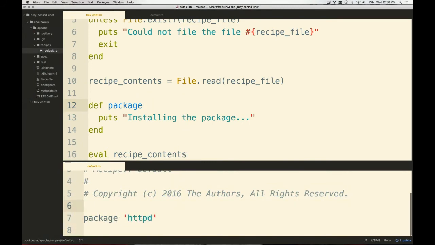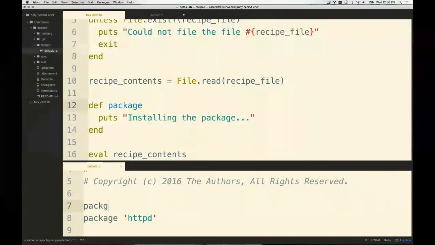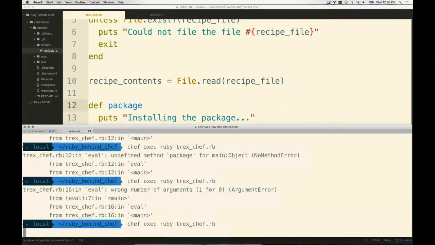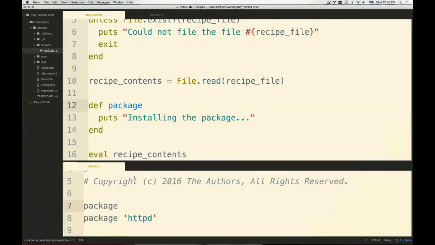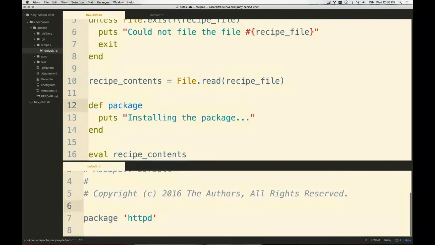If we had simply written the word package, right, without any values whatsoever, it would have worked, or at least would show us the value installing the package and then give us our error. But that's not what we want, right? We need the name of the package. That's core to our resource definition. So I'm going to provide that first parameter here. That's going to be the name of the package. And I'm going to say installing the package called name. Let's do that right there.